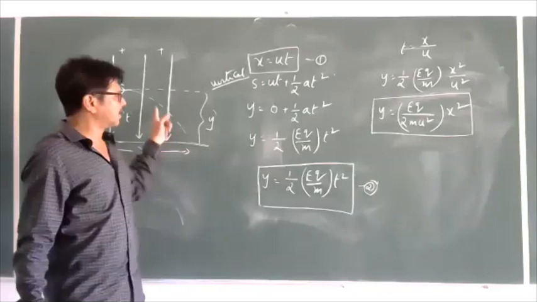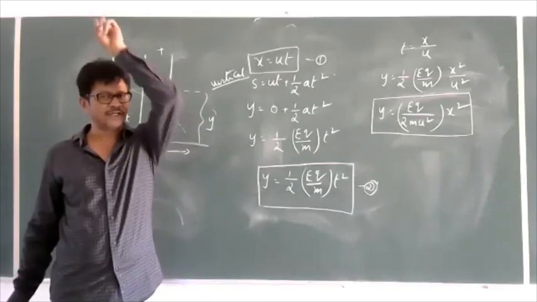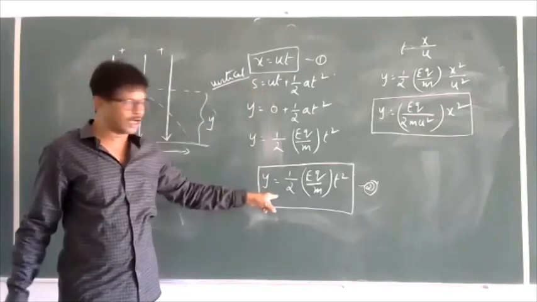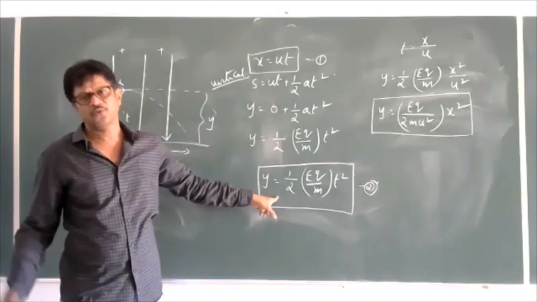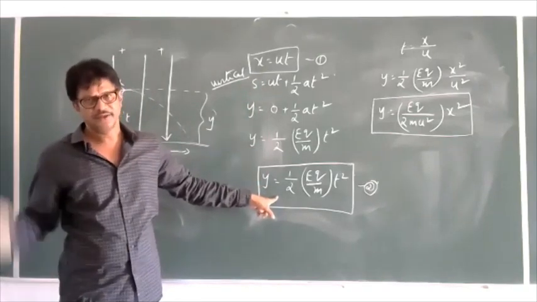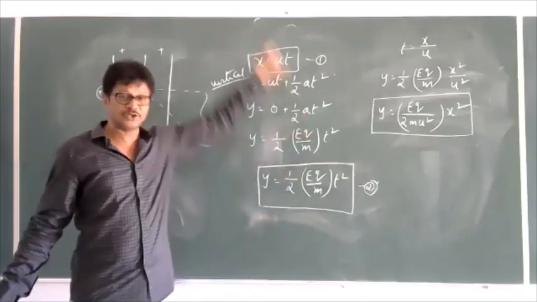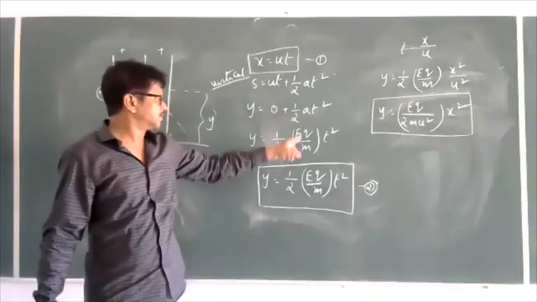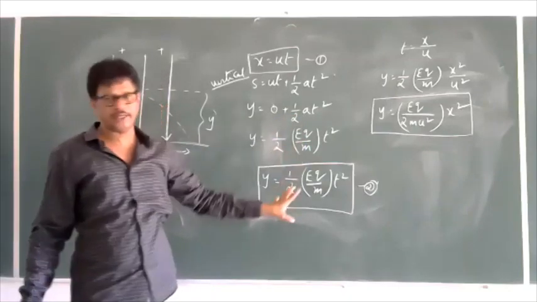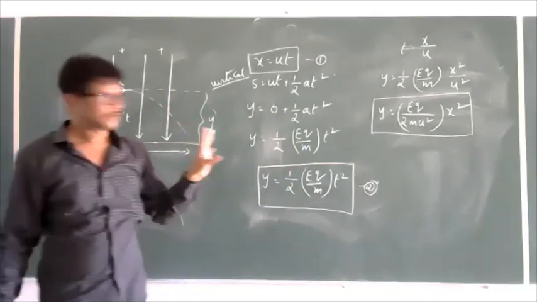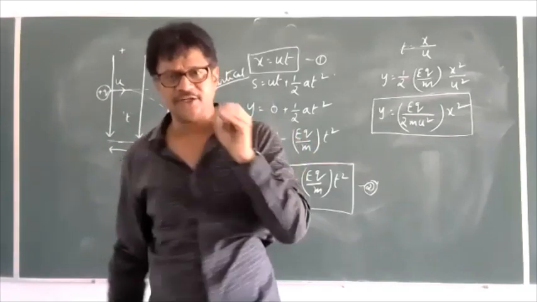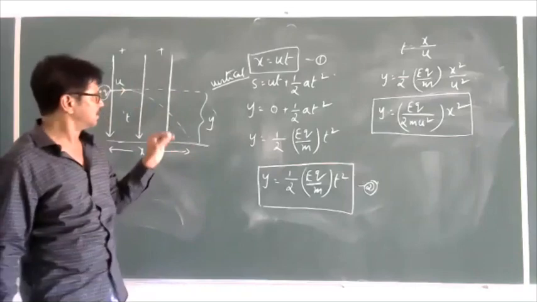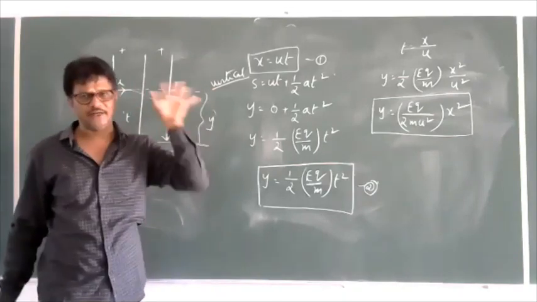In case of horizontal projections, the same conditions we followed previously need to be adopted here also, but there is only one difference: there we considered a is equal to g in first year, and here we are considering a is equal to eq by m. What is a here? The acceleration acquired by the charged particle when it is placed in an electric field.